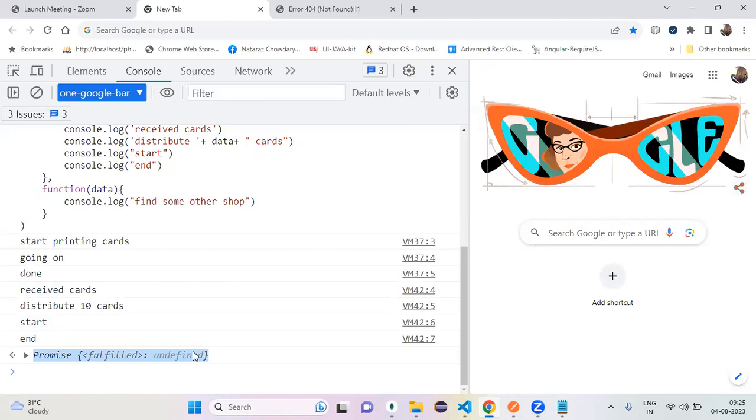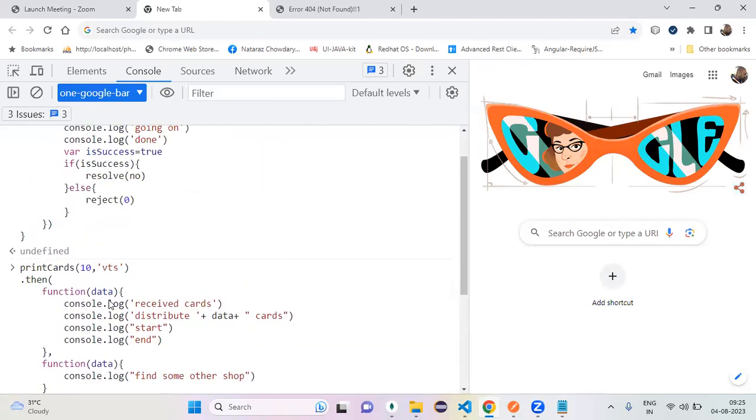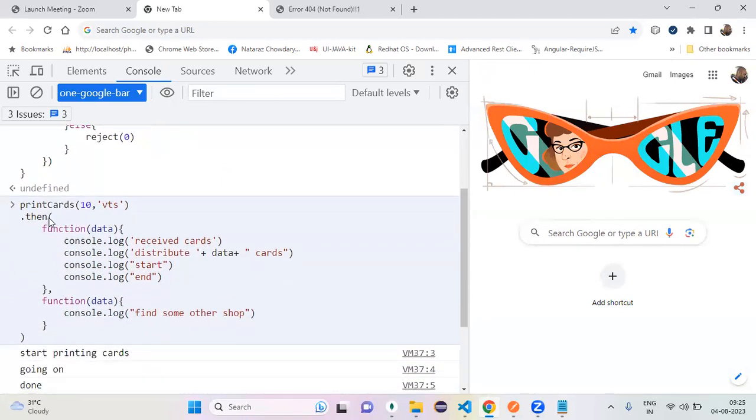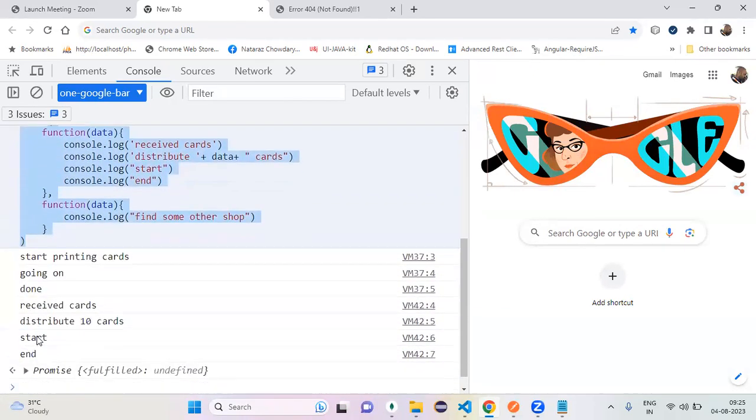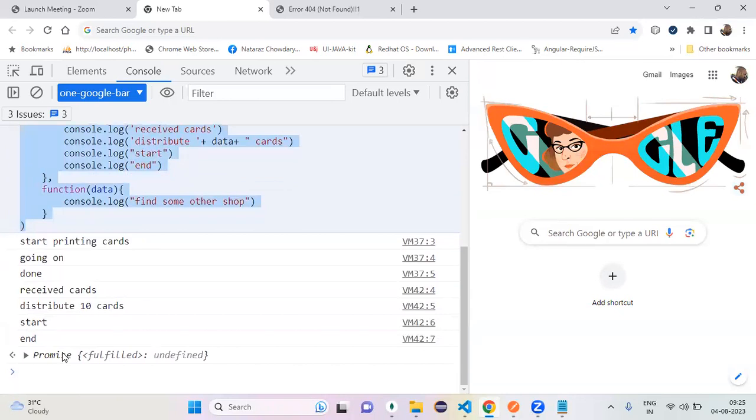The return value. Does a function execute and return a value or not? So the print cards method returns a promise. You handle it with then. Okay, my then function also returns what? Does my then function return a promise or not? Yes. If my then function returns a promise, how can we handle it?